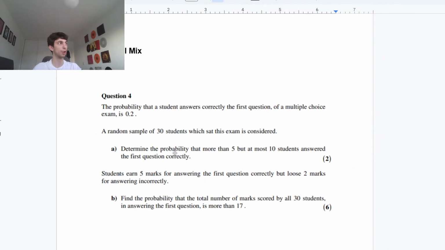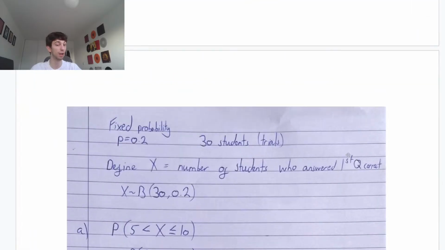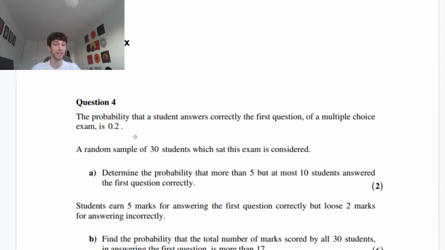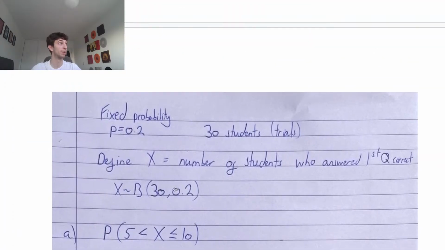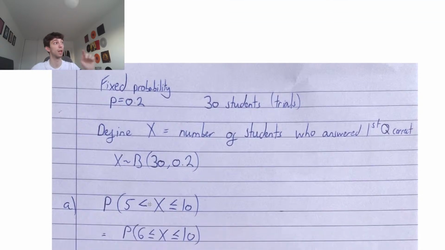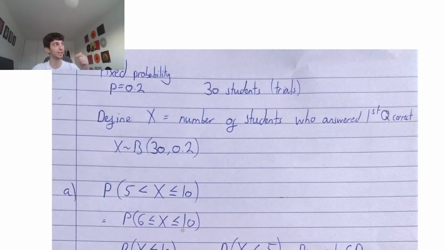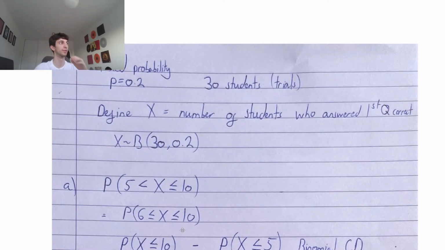We're going to have to use some binomial CD here. So we can define X to be the number of students who did answer the first question correctly. The probability that they did get it correct was 0.2. So we're doing 30 trials, and the probability that each one gets it correct is 0.2. We want the probability that X is greater than 5, but including 10, so less than or equal to 10. This is the same as the probability that X is larger than or equal to 6 and less than or equal to 10, so we include 6, 7, 8, 9, and 10. It's discrete, so it's a set number of students. You can't have 0.5 of a student, discrete, binomial.